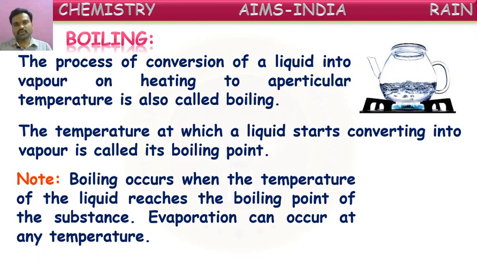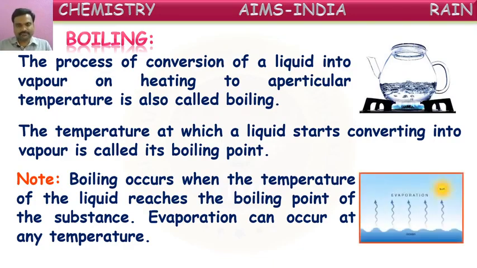Say, conversion of water from the water bodies into vapor will occur at all temperatures continuously. But boiling occurs only at a fixed temperature. Okay, there is a major difference between boiling and evaporation. Boiling occurs at a fixed temperature. Evaporation occurs at any temperature.